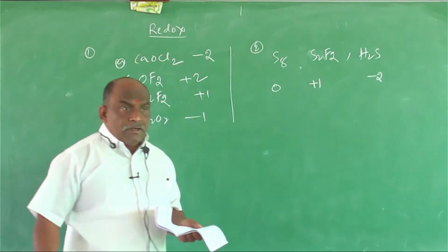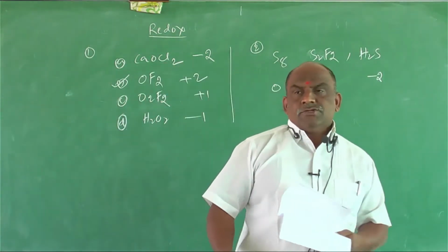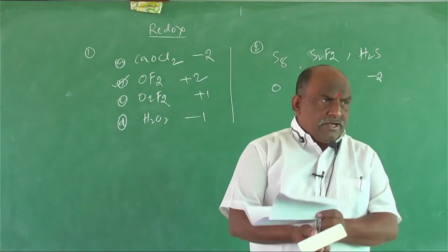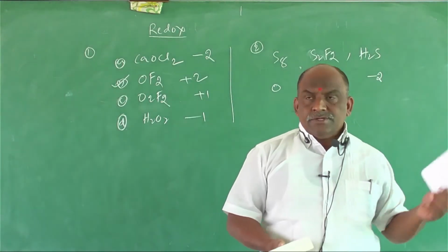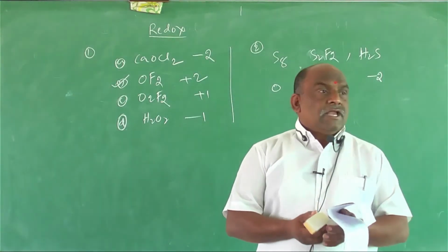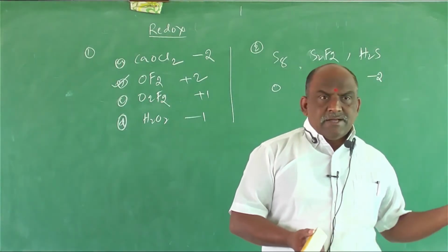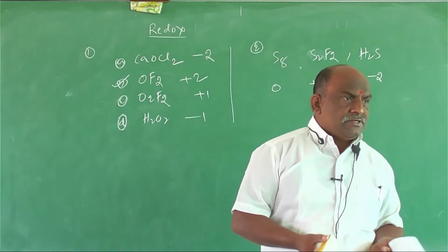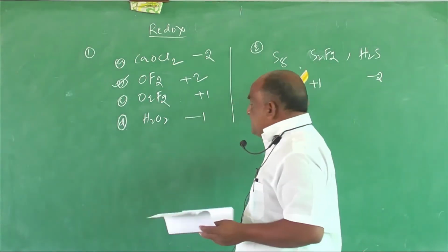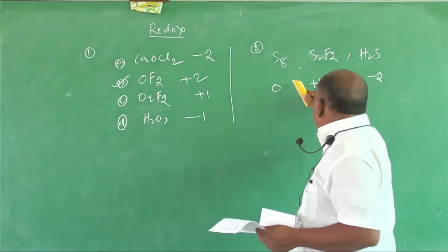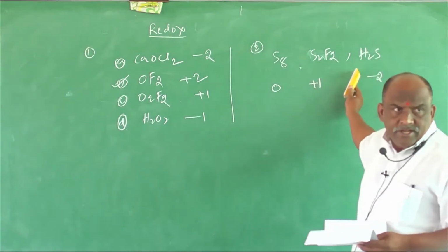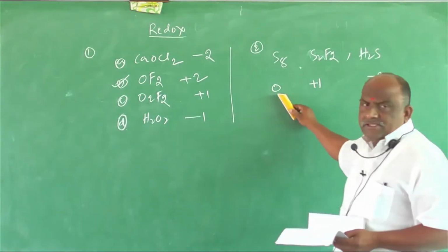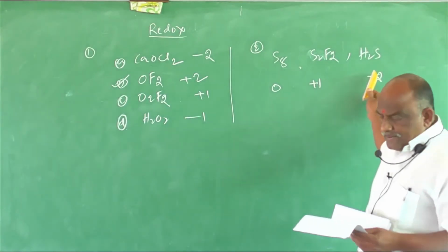A very important repeated question it is. Not only in NEET, different individual state-level examinations like MHT-CET and BHU have repeated this question many times. S8, S2F2 and H2S: oxidation state of sulfur is 0, +1 and -2.